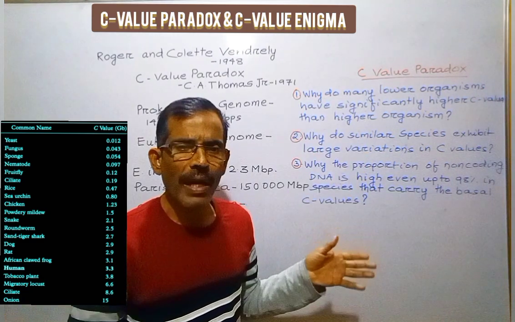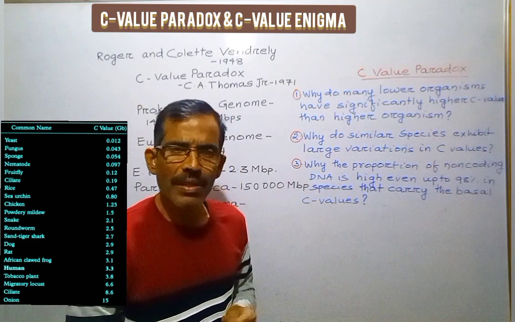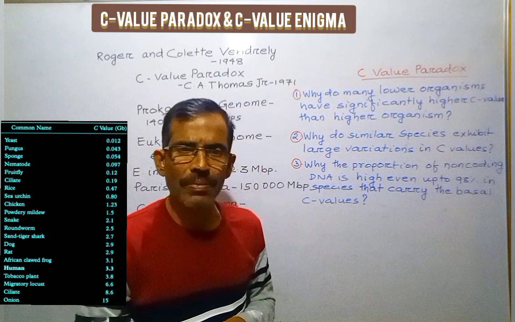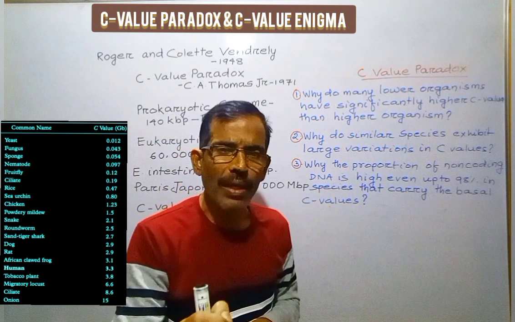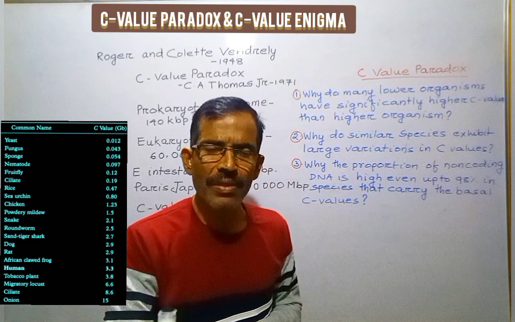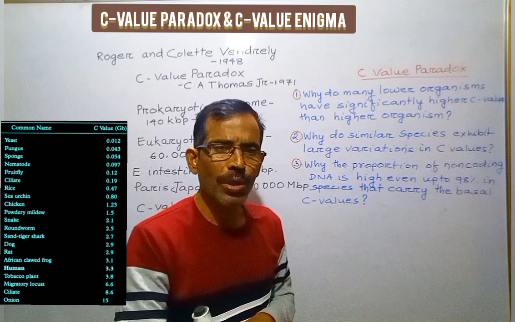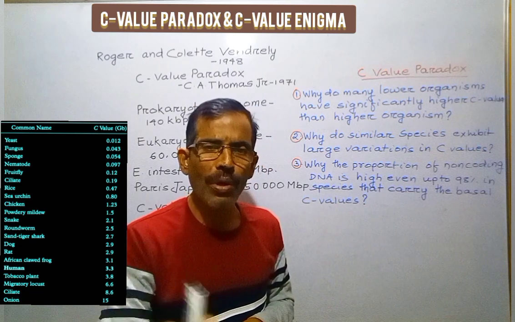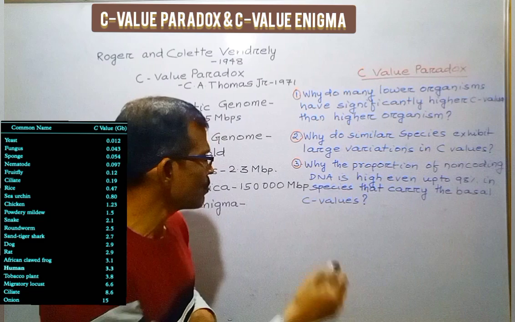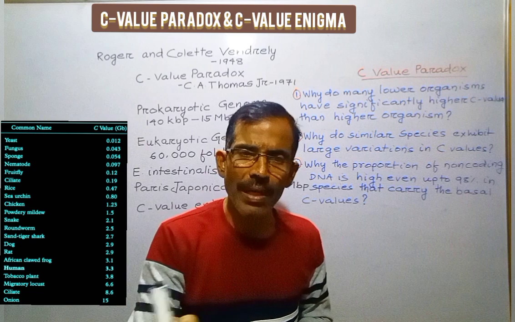C-value paradox reflects three main issues. Number one, why do many lower organisms have significantly larger genomes than the higher organisms? Number two, why do similar species exhibit unexpectedly large differences in their genome size? And number three, why is the proportion of non-coding DNA in eukaryotes very high, even up to 80-90% in species that carry the basal C-value characteristics of the given group?